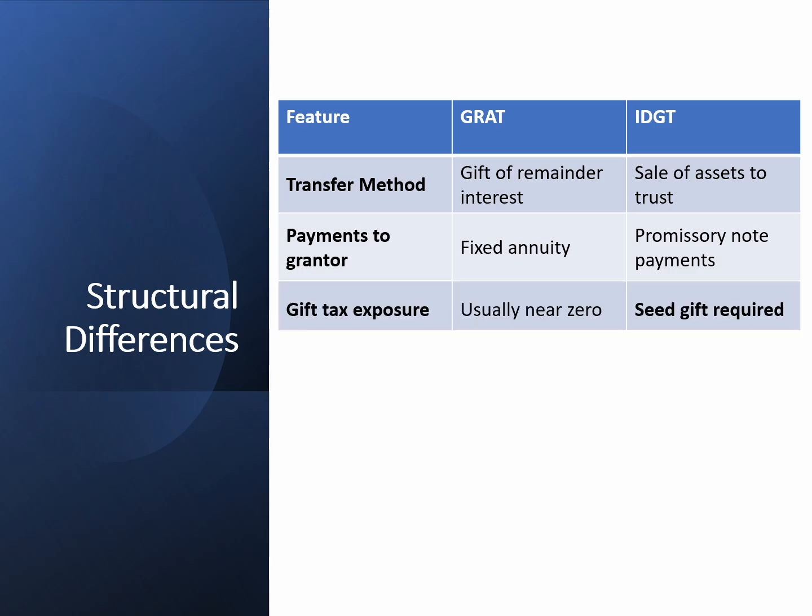A key structural difference of the IDGT is the seed gift, typically cash or illiquid assets, equal to approximately 10% of the value of the assets sold to the trust. This initial capitalization supports the economic substance of the sale and the trust's ability to service the note. The seed gift uses a portion of the grantor's lifetime gift tax exemption.